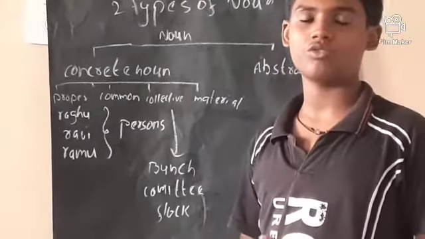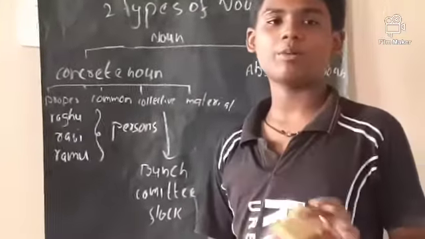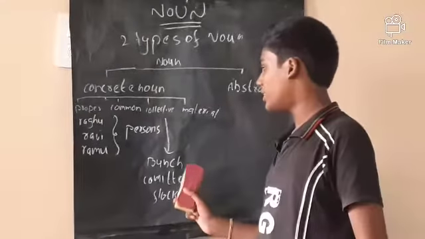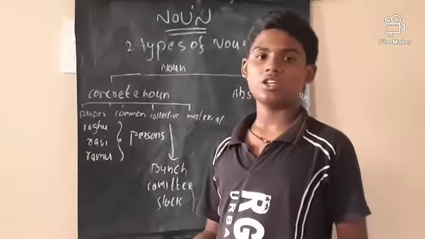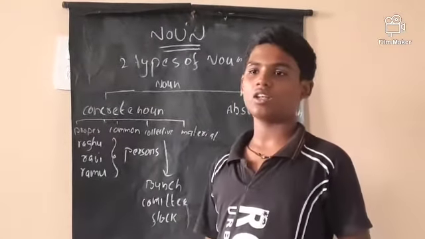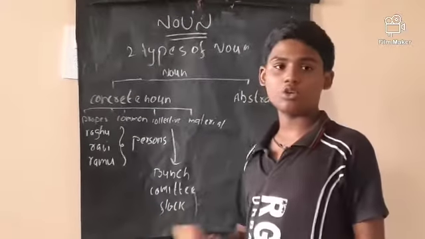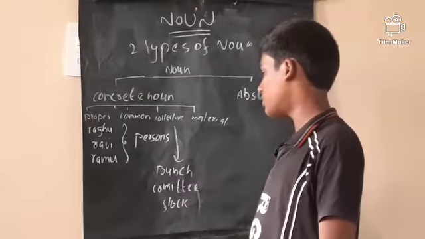We can say a bunch of wood, a bunch of bananas. A committee has so many members. We can say a committee is also a collective noun. Flock. We can say a flock of sheep. Sheep are so many in number and they are roaming here and there. We can say that a group of sheep is called a flock of sheep.